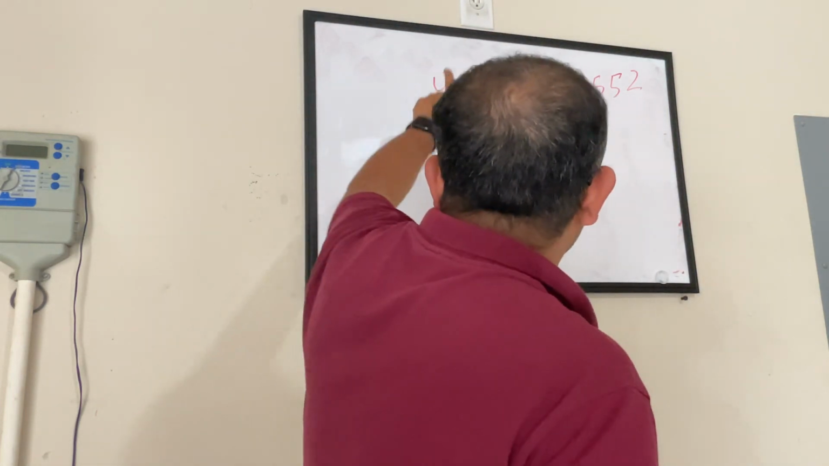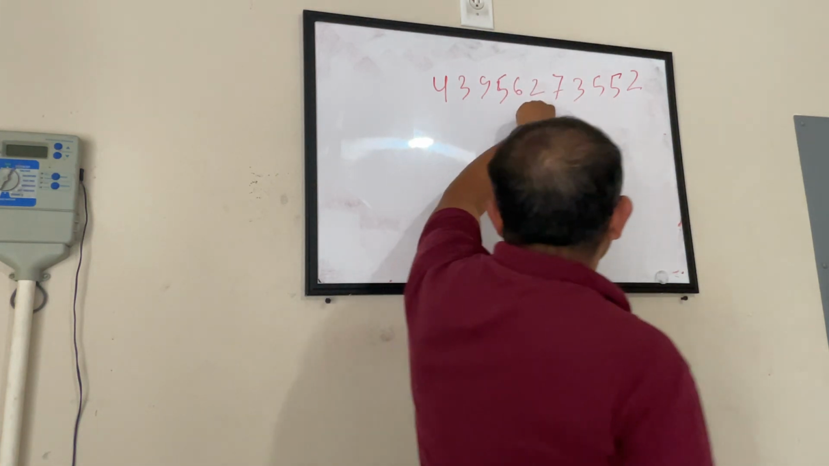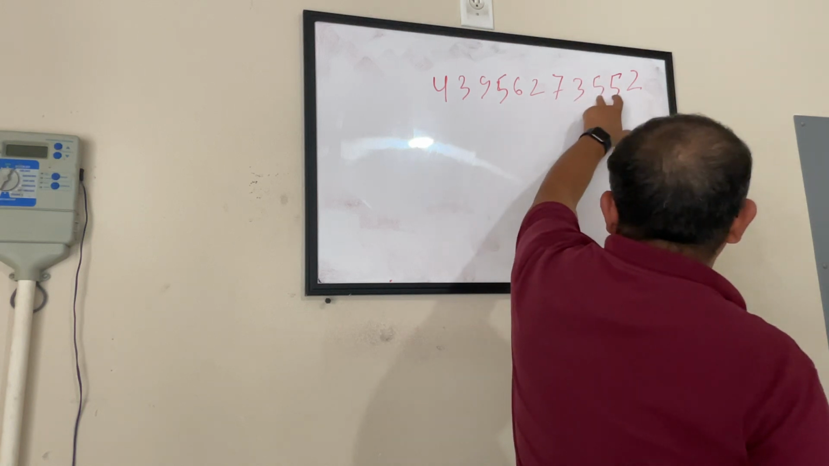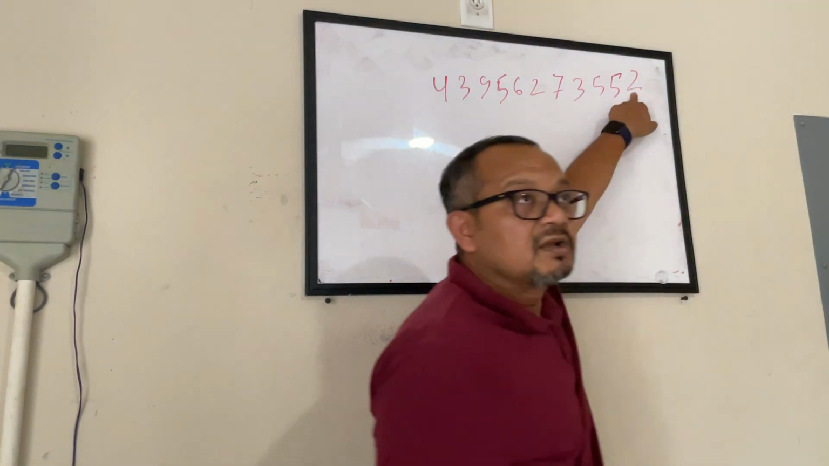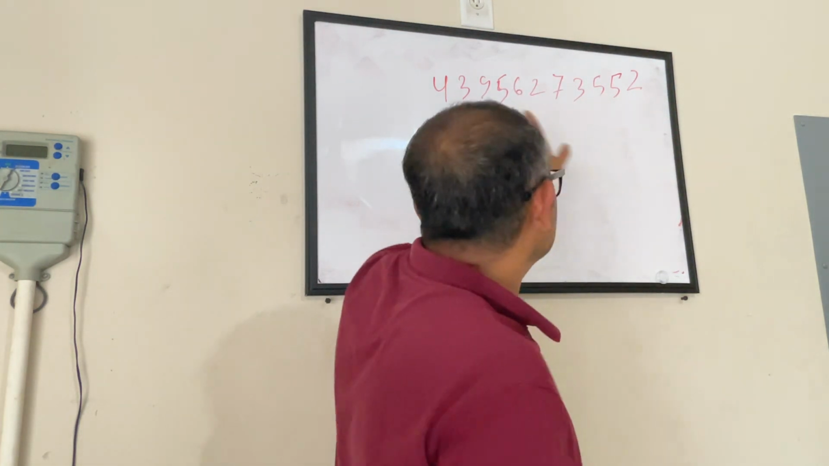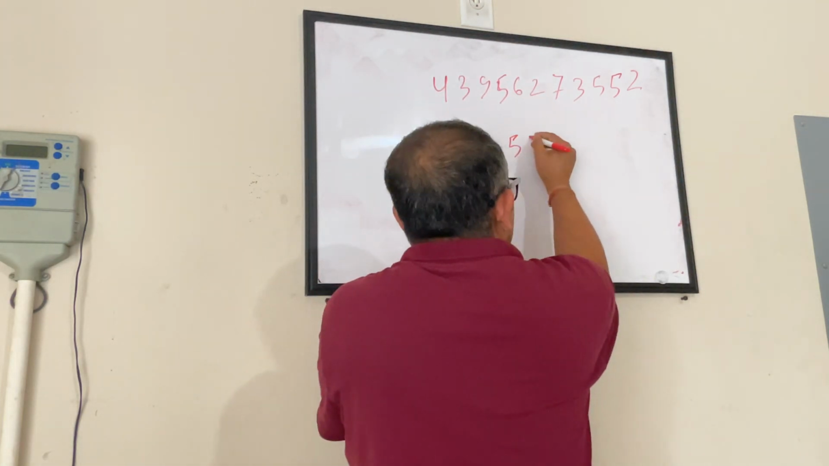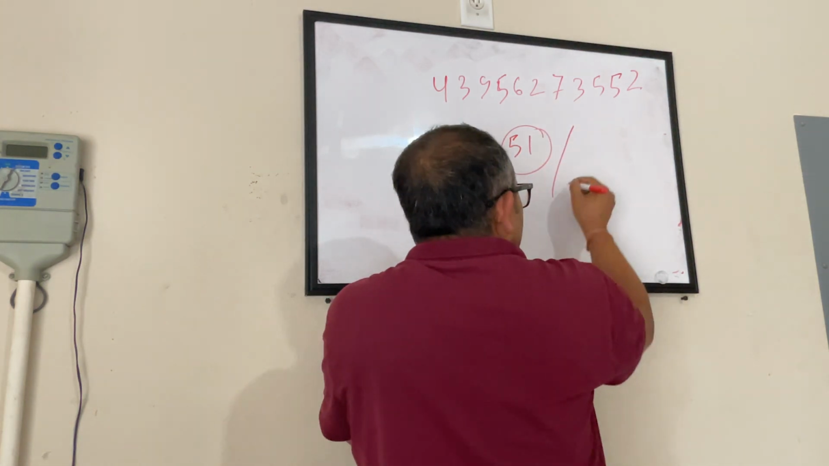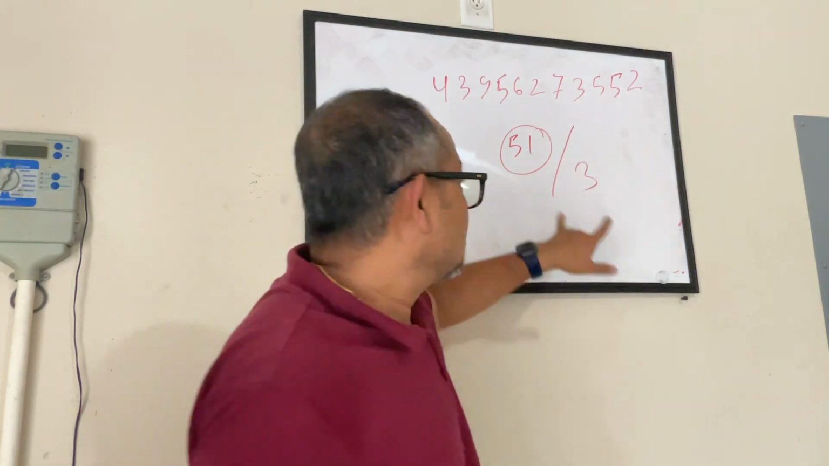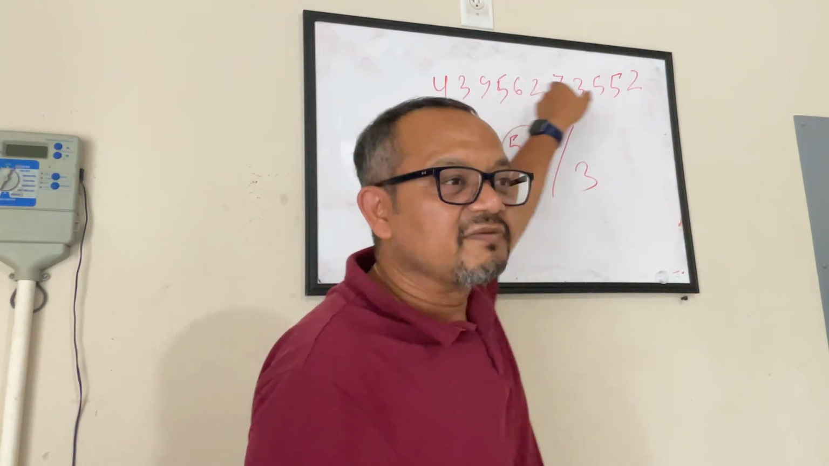So what I will do: 4 plus 3, 7 plus 9, 16 plus 5, 21 plus 6, 27 plus 2, 29 plus 7, 36 plus 3, 39 plus 5, 44 plus 5, 49 plus 2, 51. Yes, it can be divided. What did I do? I just added all these digits, and I got 51, and I divided that by 3. It gave me 17. 17 3s are 51. So if the sum of all the digits can be divided by 3, then this number can be divided by 3 also.